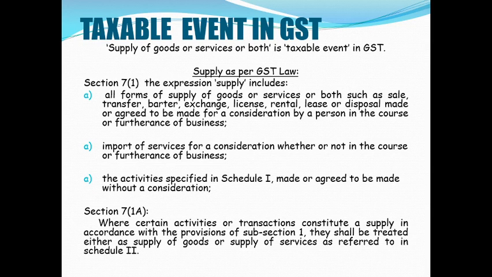Anything made without a consideration will be deemed as supply. So all these are covered under Section 7 subsection 1 for the term supply. Now subsection 1A is substituted here, where certain activities or transactions constitute a supply in accordance with the provisions of supply subsection 1, the earlier 3 points. They shall be treated as supply of goods or services as referred in Schedule 2.